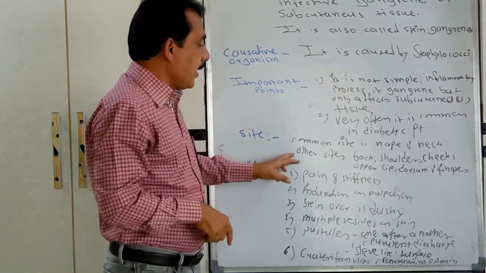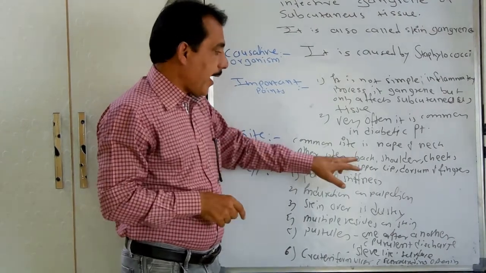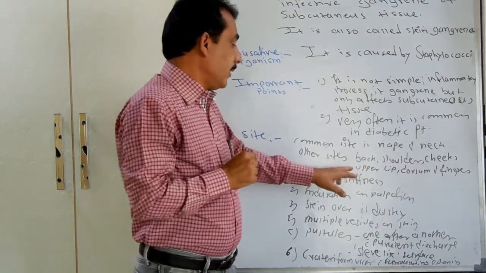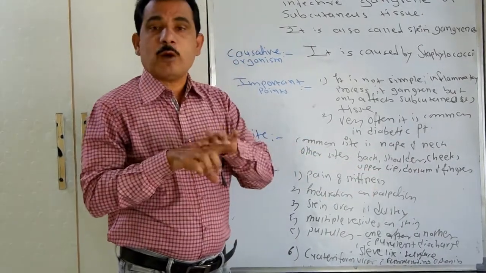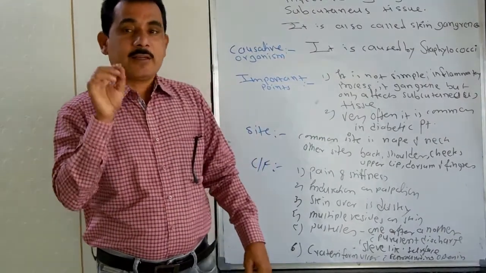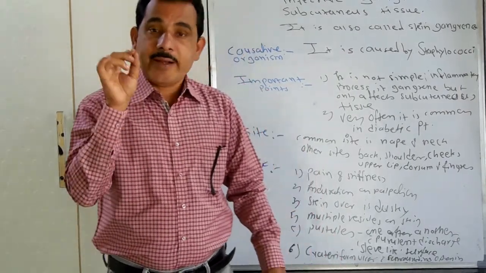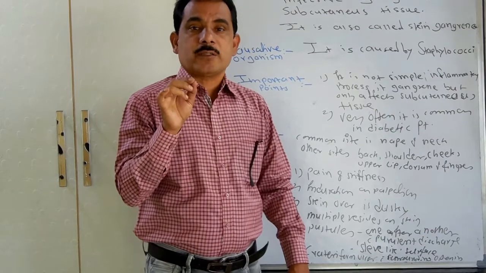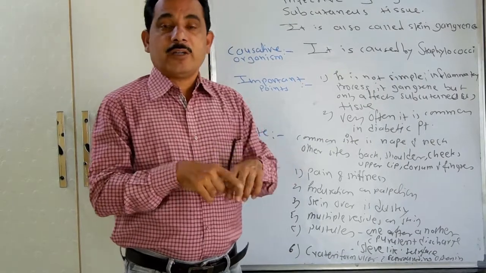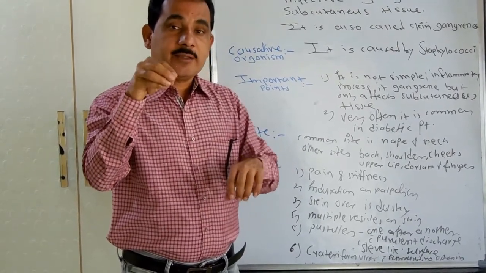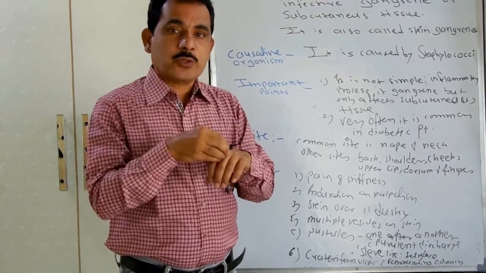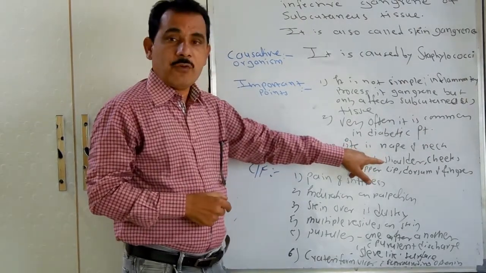Other than the nape of the neck, it can also occur at the back, shoulders, cheeks, the upper lip and the dorsum of the fingers. What does it indicate? It indicates the carbuncle is most commonly seen at sites where the skin is porous, with holes. So it most commonly develops at sites where more hairs are present, which fall in the pores. That's why it is most commonly seen at the nape of the neck.